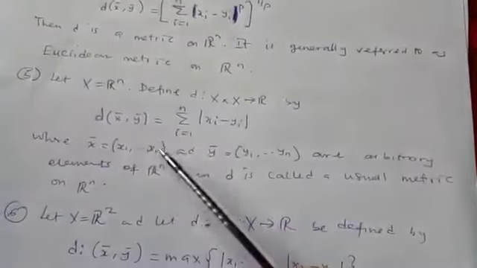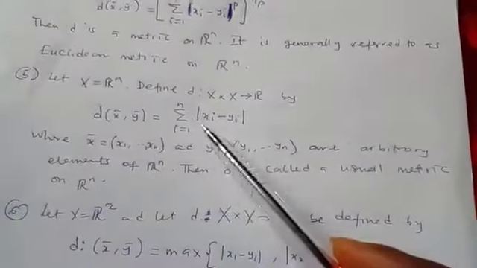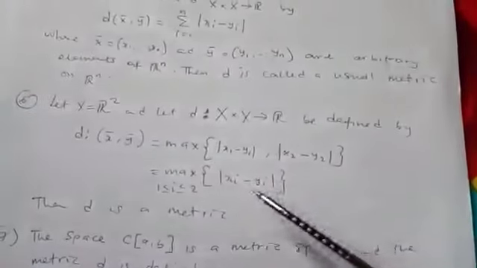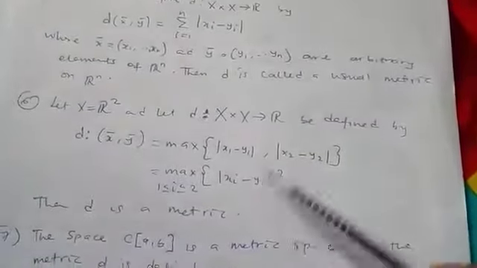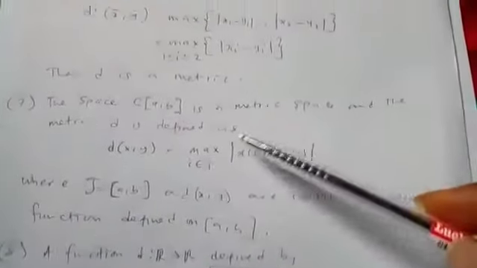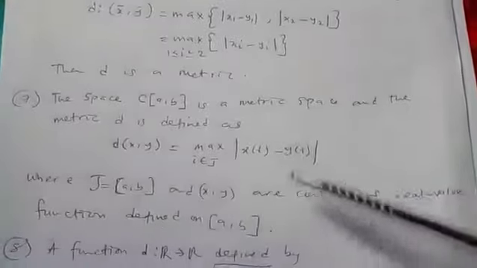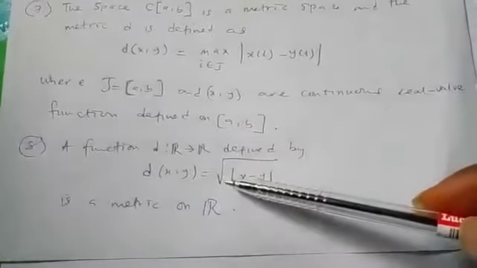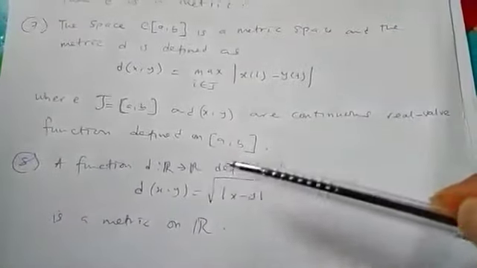This is Rn, and this is the usual metric on Rn. This is another metric, and this is another one. So you can write them down.